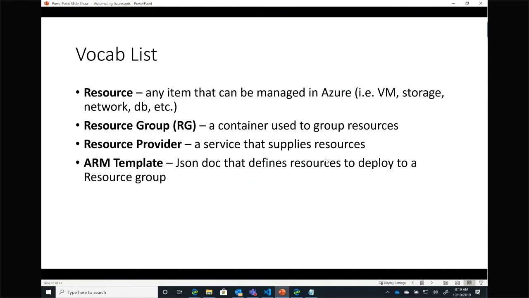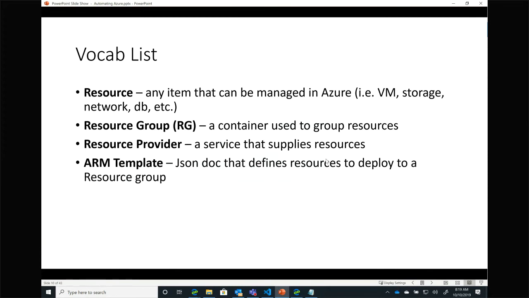So a little bit of vocabulary, to get everybody on the same page. When we're talking about Azure, at the end of the day, you're doing all this work because you want to deploy resources, right? You want to deploy Azure services that are going to go do things to make your business happen. Whether that's a database, a virtual machine, networking, storage, whatever it is. There's hundreds of Azure services out there now.